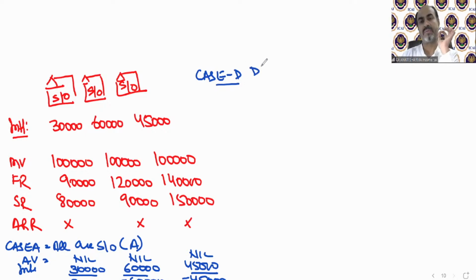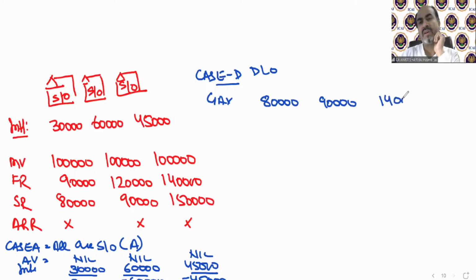Now we need to solve all these properties once, assuming they fall in case number D as deemed let out. So let's find the GAV for all these houses. First house: 1 lakh and 90,000, higher is 1 lakh. Then 1 lakh and 80,000, lower is 80,000. So GAV is 80,000 for house 1. For the second house, 1,20,000, 1,20,000, 90,000, so 90,000. Then 1 lakh and 1,40,000 is 1,40,000; 1,40,000 and 1,50,000 will be 1,40,000.